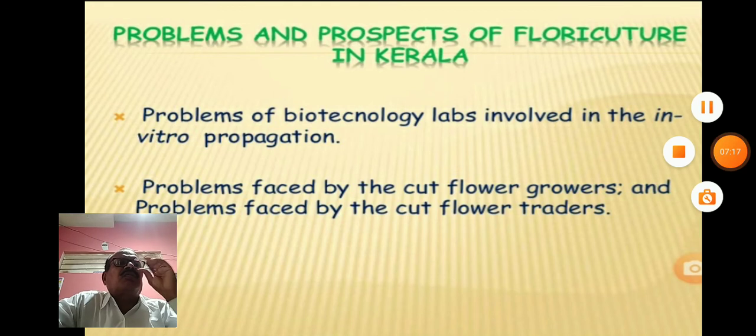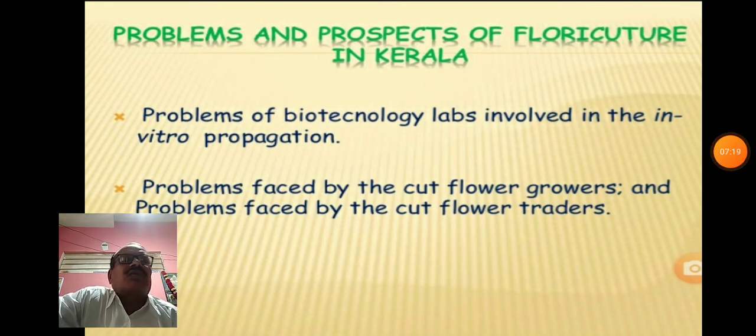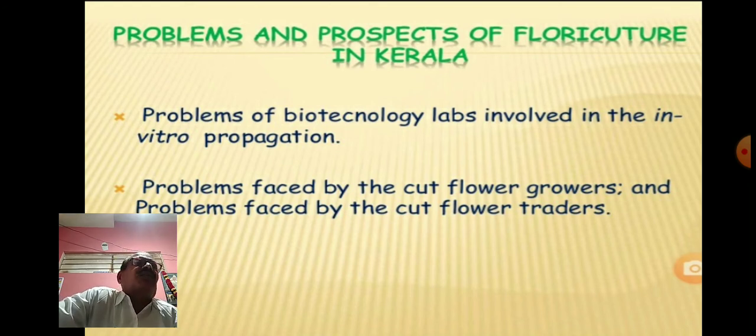In most of the flower merchants, if you visit and observe very carefully, you might have seen the shop owners arrange these flowers in a different manner.